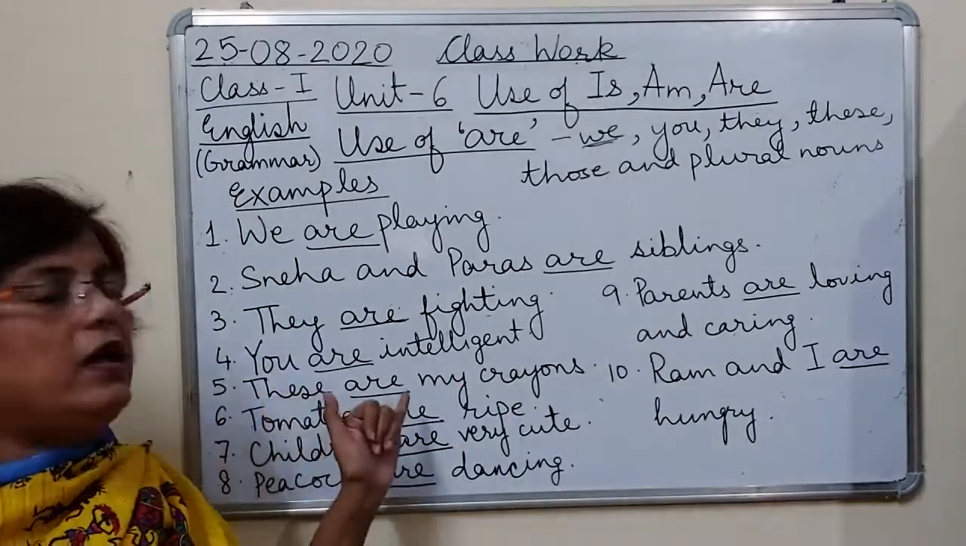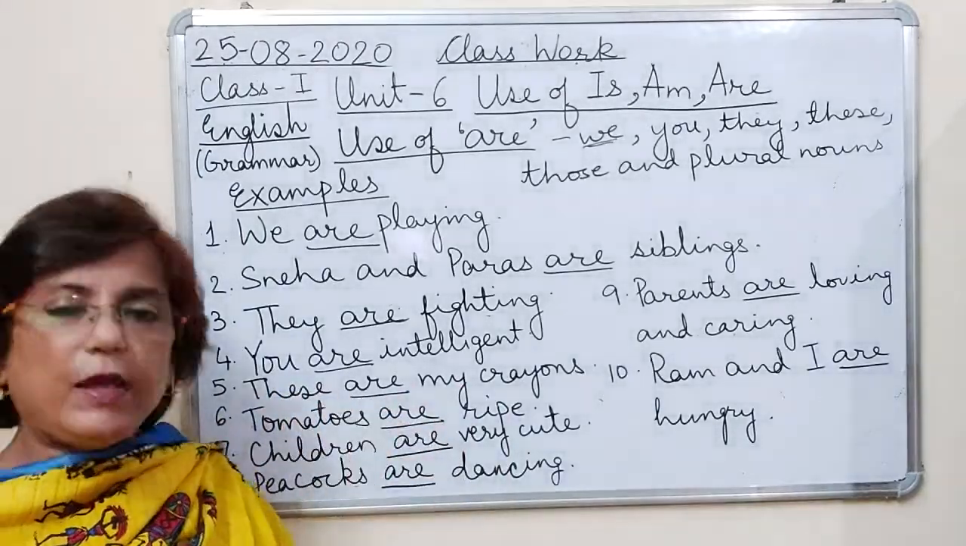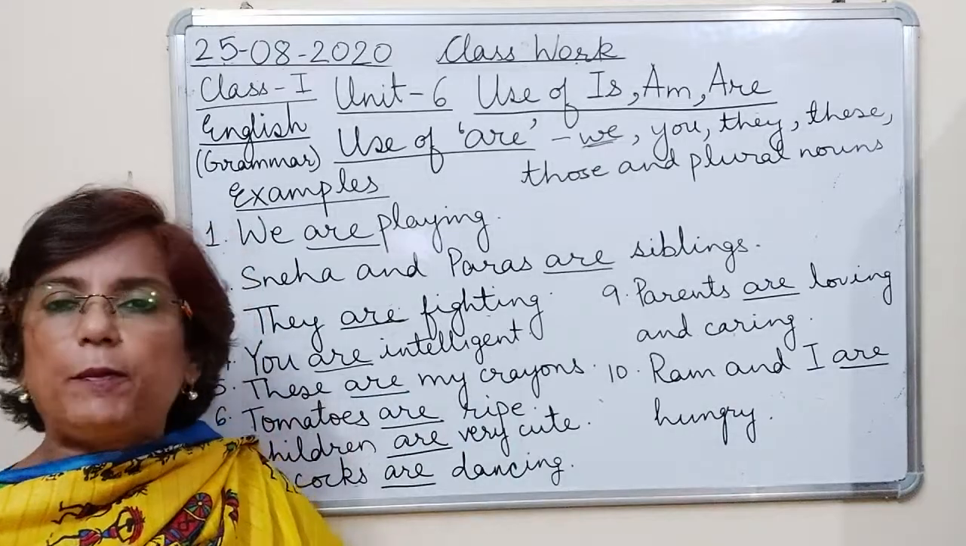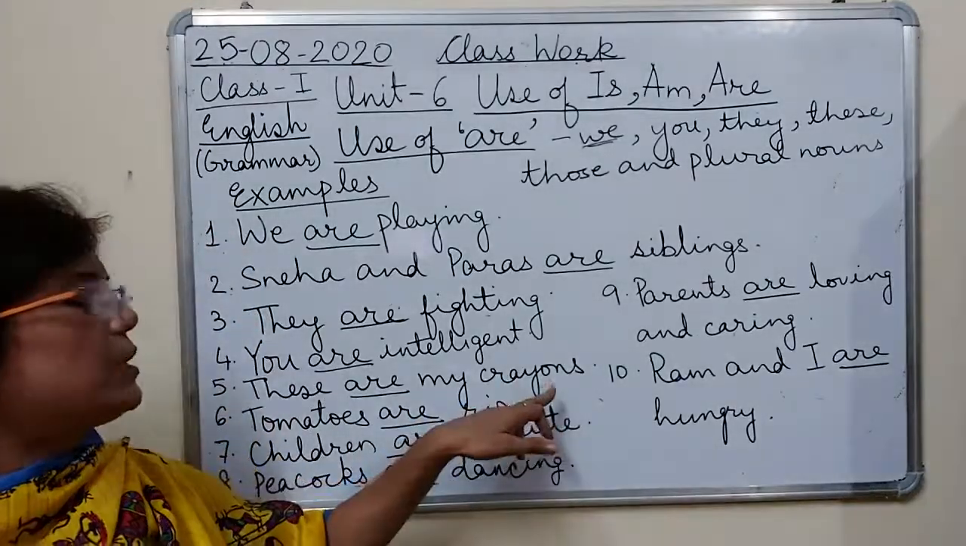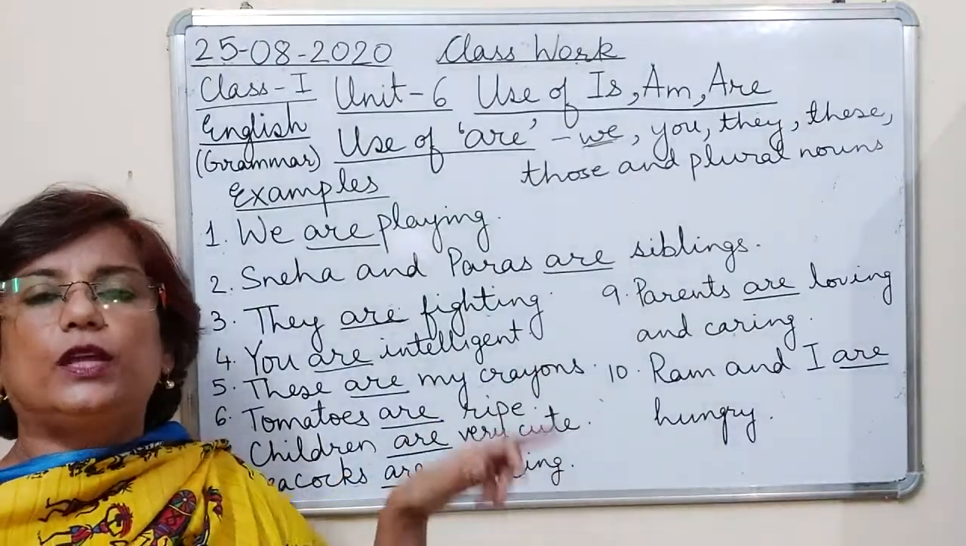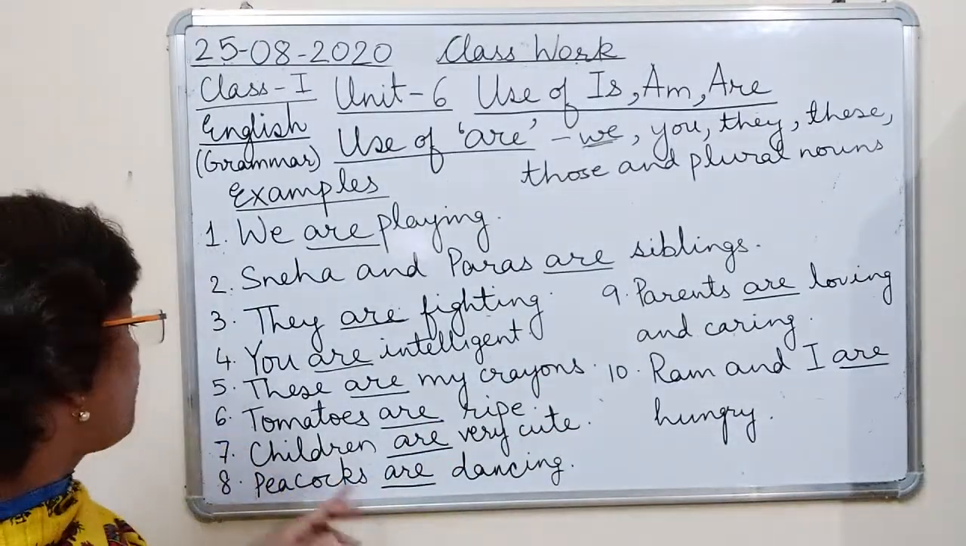These are my crayons. ये मेरी crayons हैं. This is my pencil. This is my crayon. But here, crayons, it is plural. Crayons. So these are my crayons.